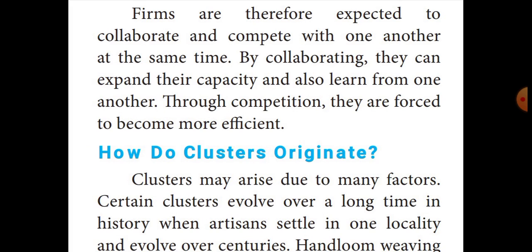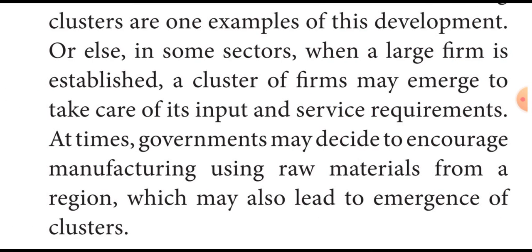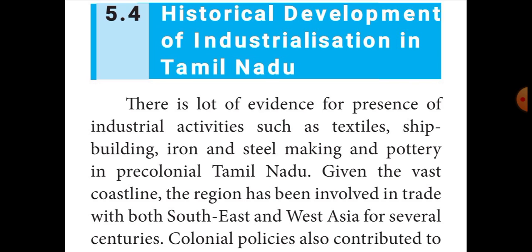Next, we learned about the historical development of industrialization in Tamil Nadu. For example, in the pre-colonial period, that means before the colonial period, there was much development in industrial areas. In textiles, shipbuilding, iron and steel making, and pottery, these areas developed during the pre-colonial period through industrialization.